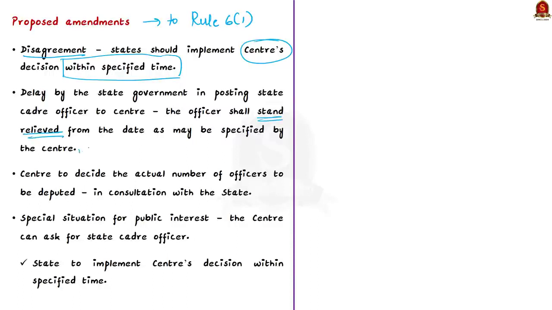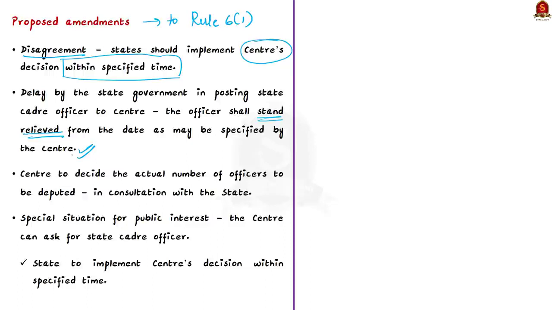See, as of now, the officers have to get a no objection clearance from the state government for central deputation. This is where the delay is caused by the state government. That is, they will delay in giving the no objection clearance. But if this amendment comes into force, then it will change the requirement for clearance, because if even after the specified time the state government delays the deputation process, then the officer will stand relieved from the cadre.